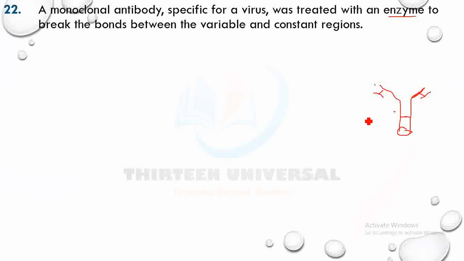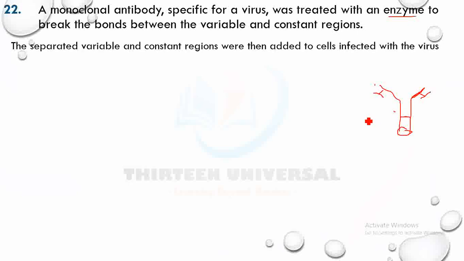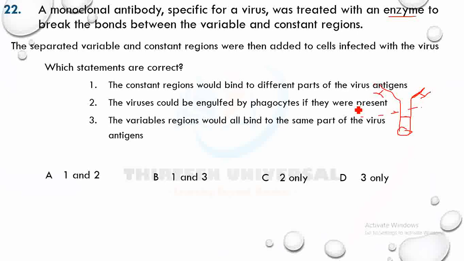They separate the variable and constant regions. So if we break it, we separate them. Then they are added to cells infected with virus. Which statements are correct? Pause the video.